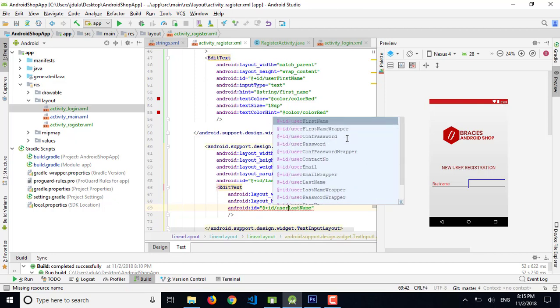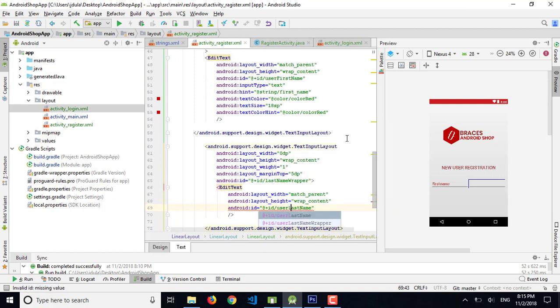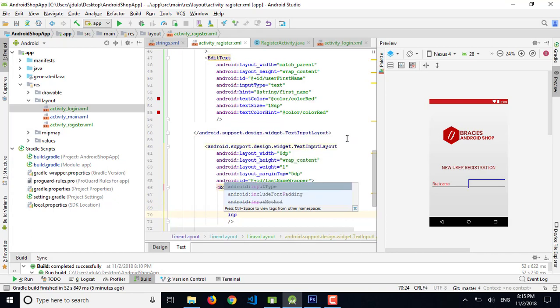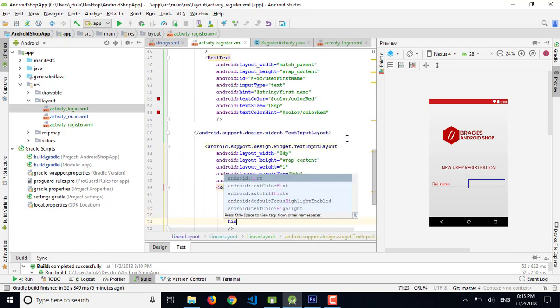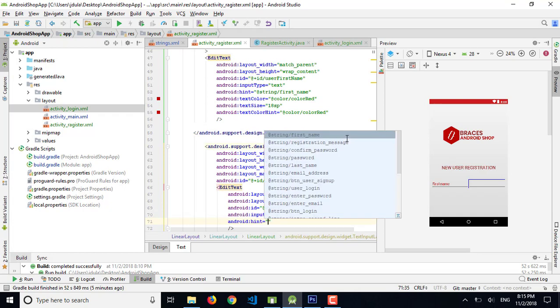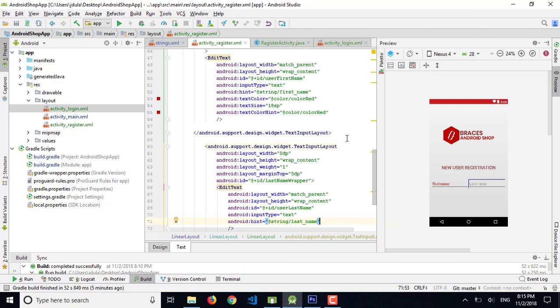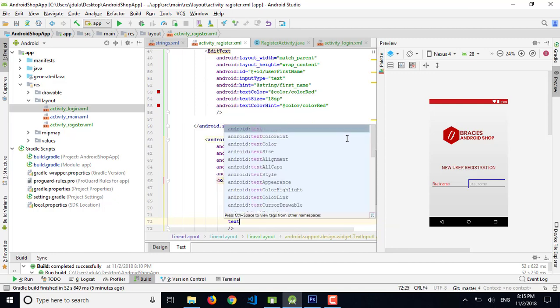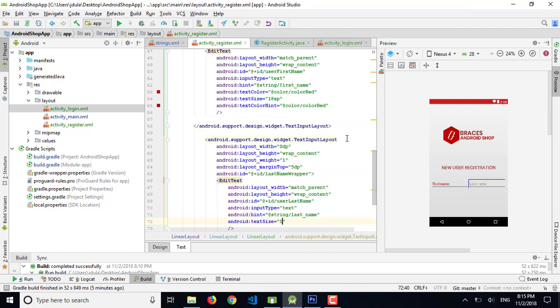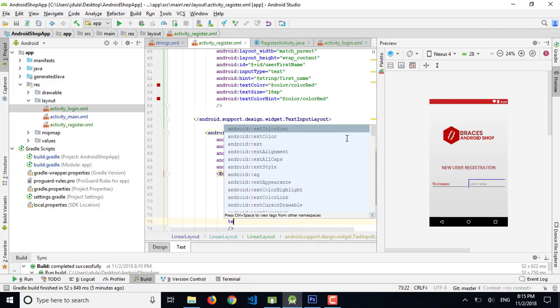So input type is text, then hint is at string, last name, and text size is 18 sp, and hint color is color red.